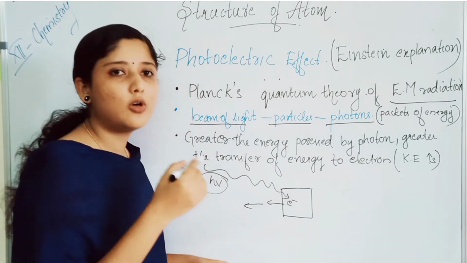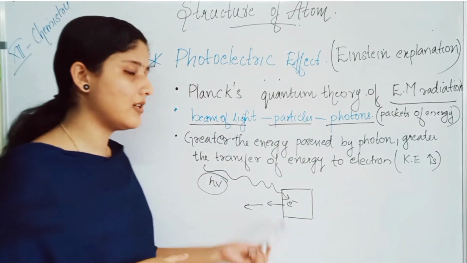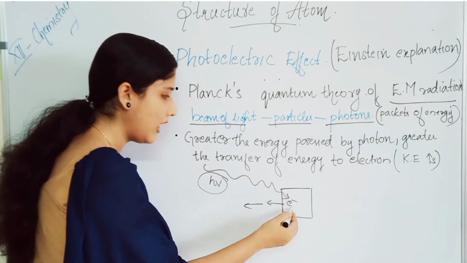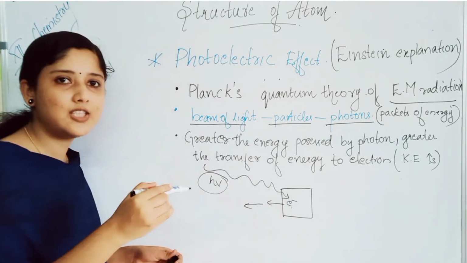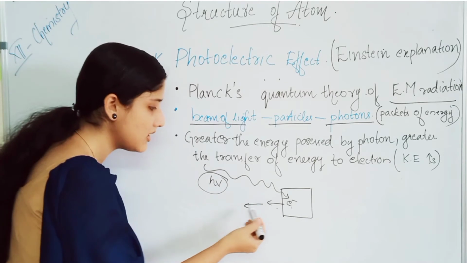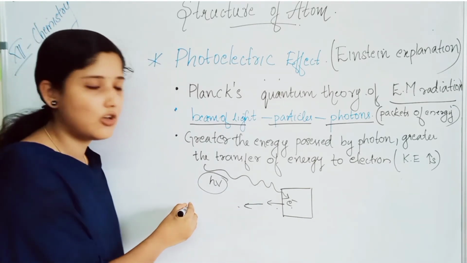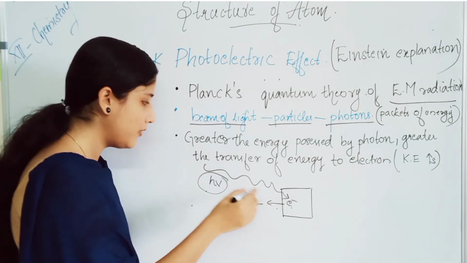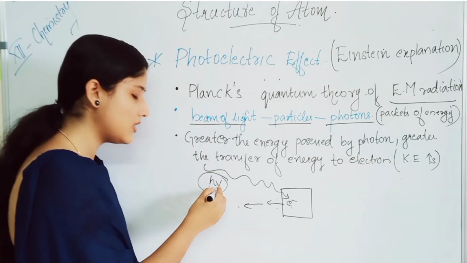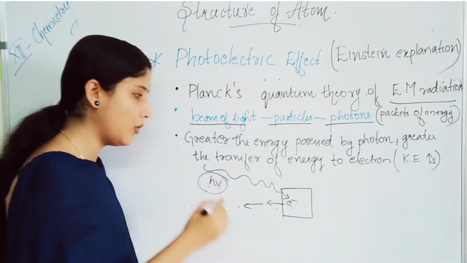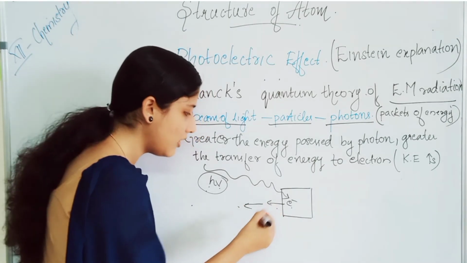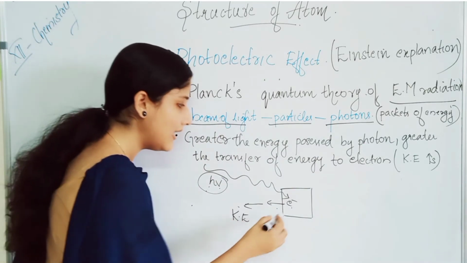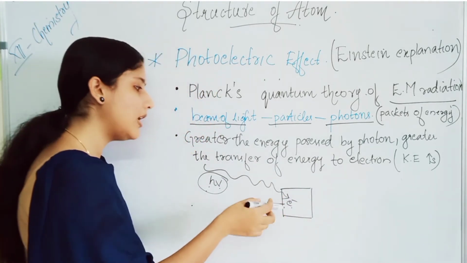When photons or the beam of particles strike the metal surface, during the collision, the photon transfers the energy to the electron, and then electrons with that kinetic energy are ejected out. This is the explanation of Einstein, and he also gave an equation. If h nu is the energy, h is the Planck's constant, nu is the frequency. If h nu is the energy of the photons, then the ejected electrons will also have a kinetic energy.